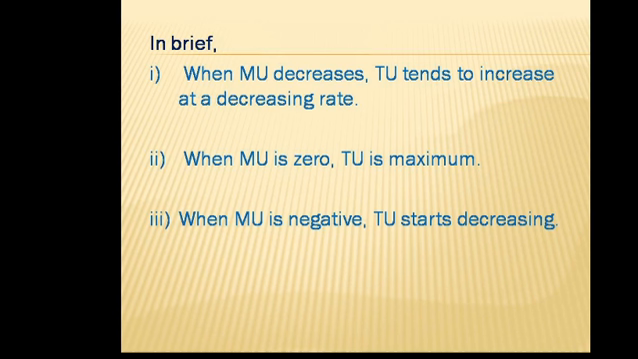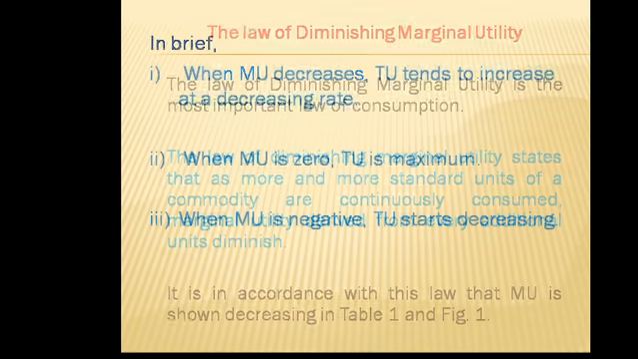So in brief, we can say that when marginal utility decreases, total utility tends to increase at a decreasing rate. Number 2, when marginal utility is 0, total utility is maximum. And finally, when marginal utility is negative, total utility starts decreasing.